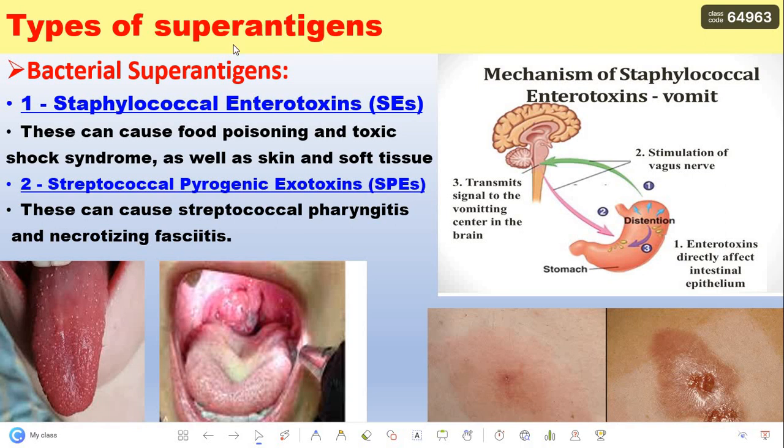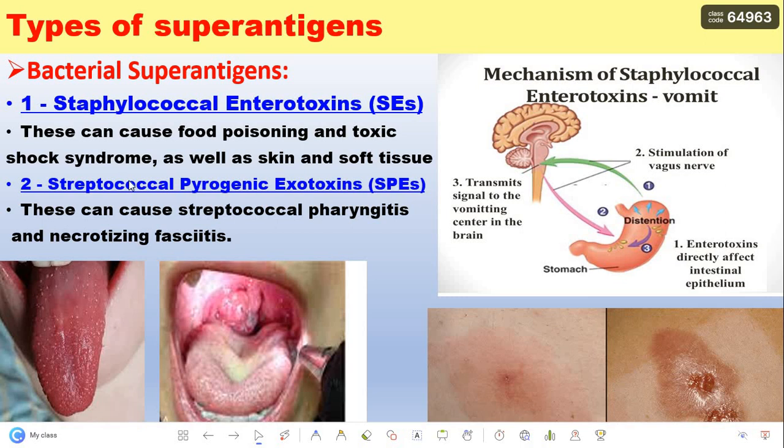Types of superantigen. Bacterial superantigens: number 1, Staphylococcus enterotoxin, which can cause food poisoning and toxic shock syndrome, as well as skin and soft tissue infection, as in this figure, and food poisoning, which causes diarrhea and vomiting.